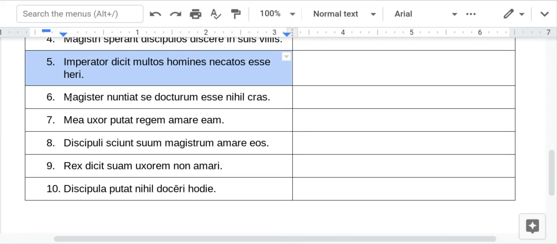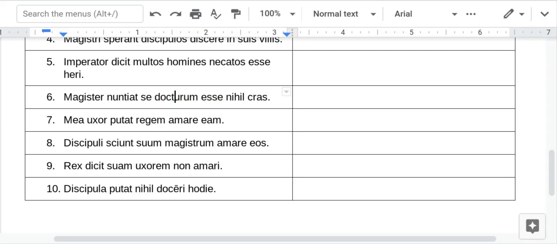All right. Number 6, the teacher, nuntiat, verb to announce. The teacher announces. And now here's that say. So say repeats the subject. So it's a masculine teacher here. The teacher says that he, and then here's your infinitive form, and it's the future infinitive.